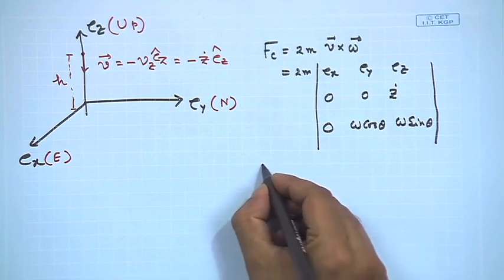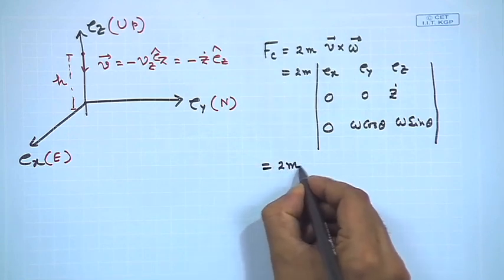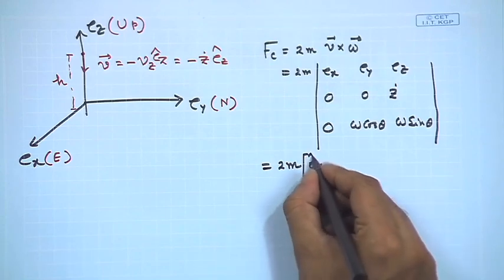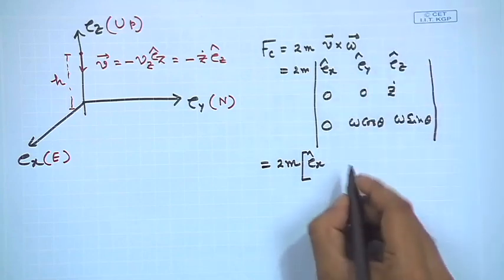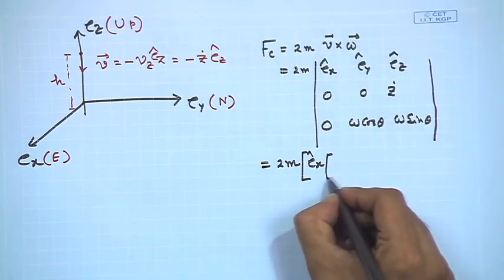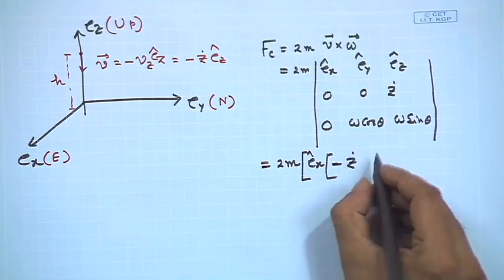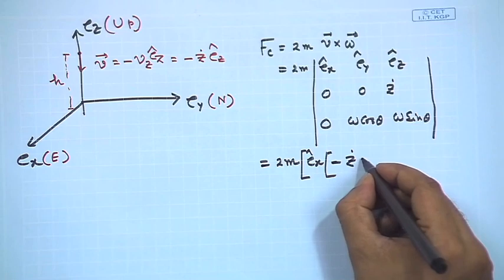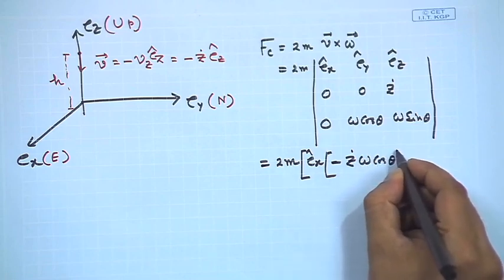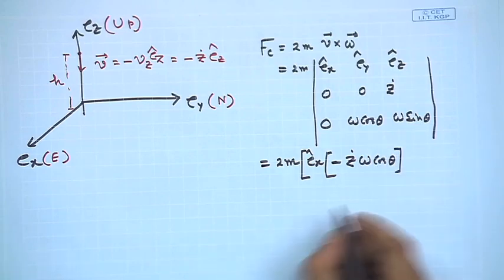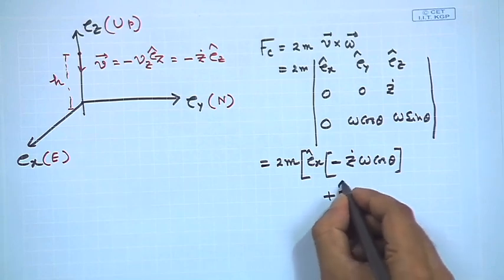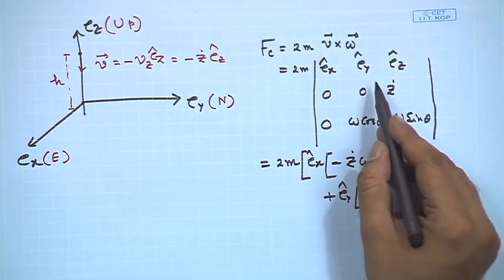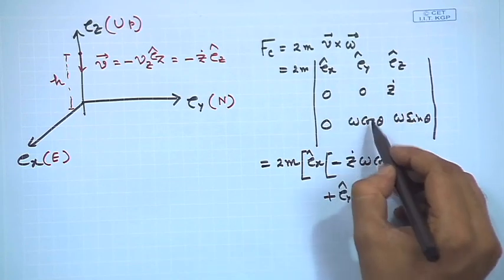So, if we continue, we will get twice m Ex cap, so there will be Ex caps, it will be minus z dot omega cos theta, right, plus Ey cap, which will be given by, okay, so two terms here,